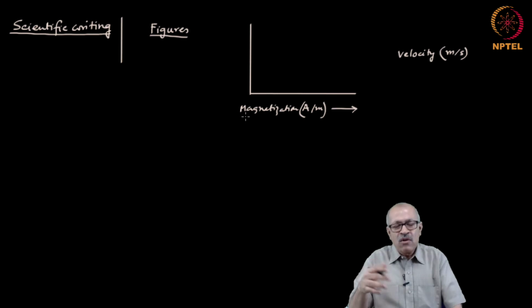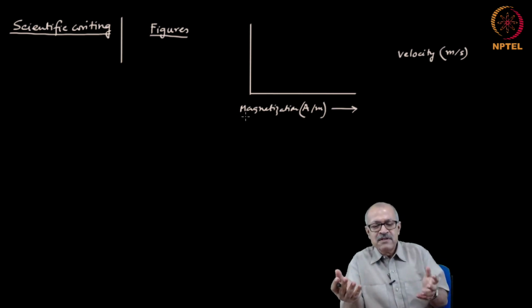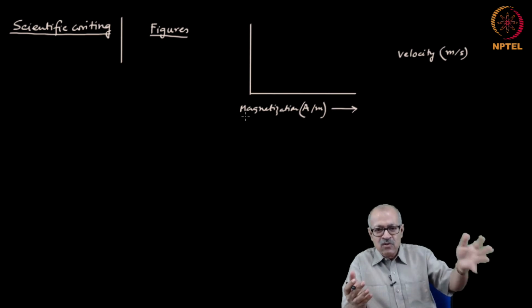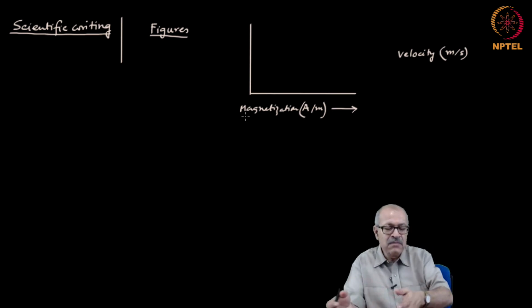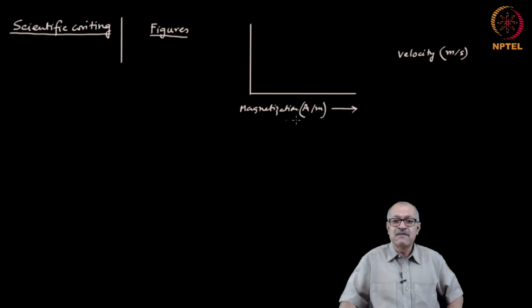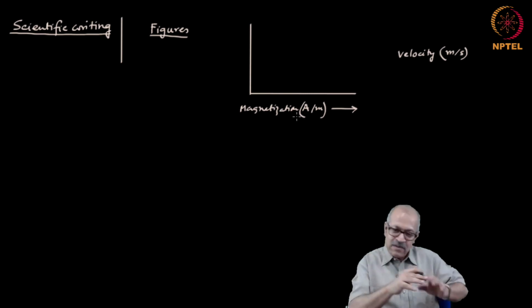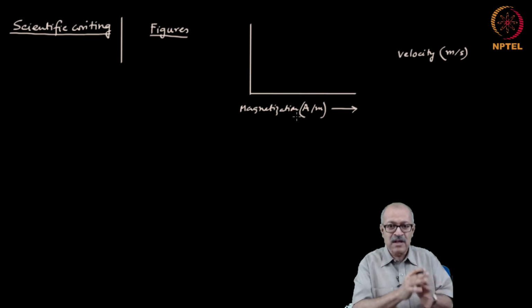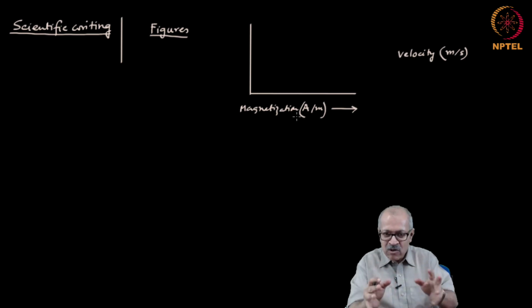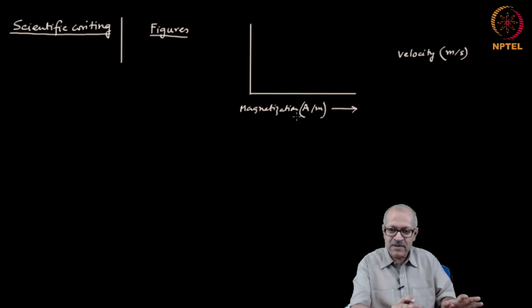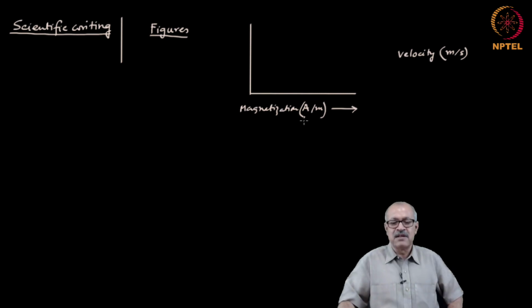Remember, normally we produce the graphs using some graph plotting program like GNUplot, like Origin, like MATLAB, Mathematica or something like that. They normally would not produce this in sufficiently large sizes. So, you have to do something to tell the graph plotting program to write the axis markings in sufficiently large sizes, and every program has that facility and you have to use that. Just plotting the graph, whatever you get you put in the paper, that is not the right way. So, these have to be in sufficiently big size.